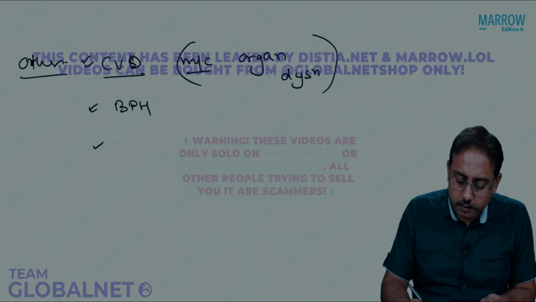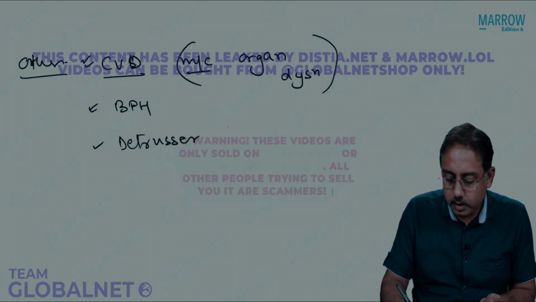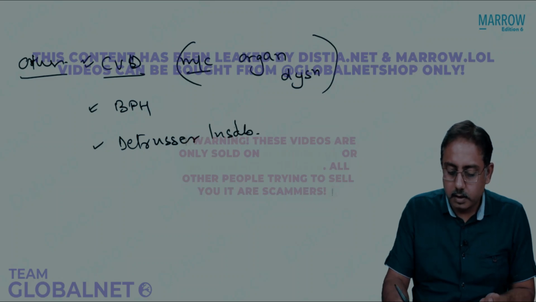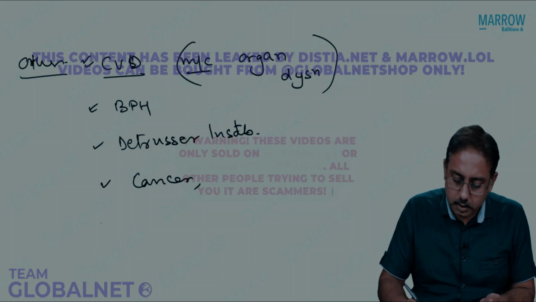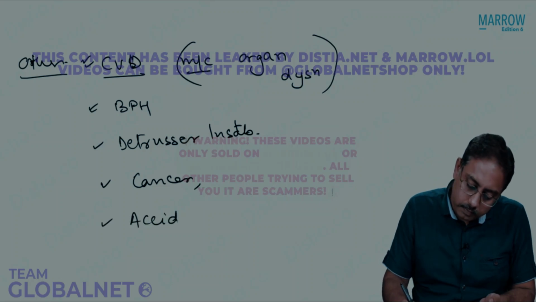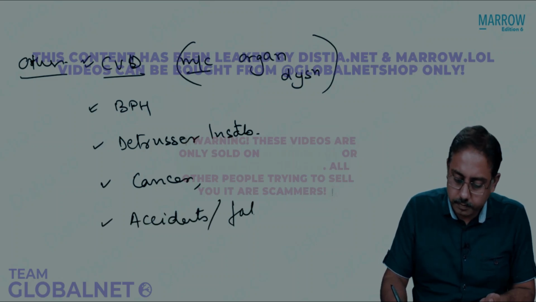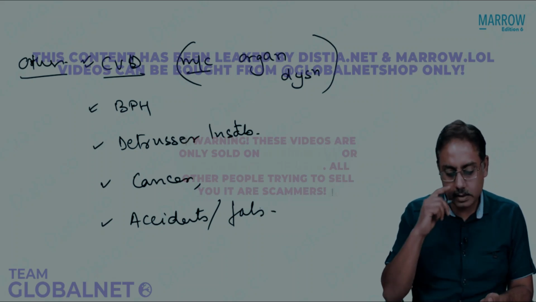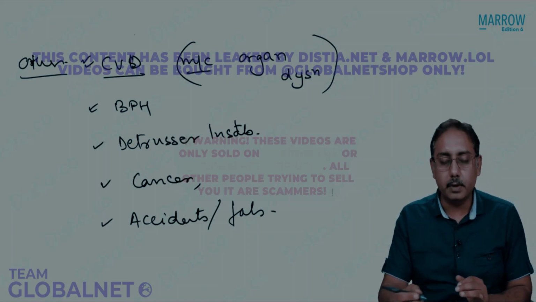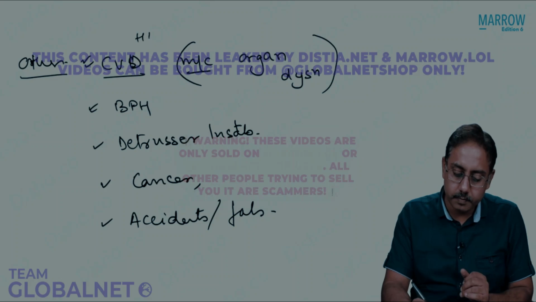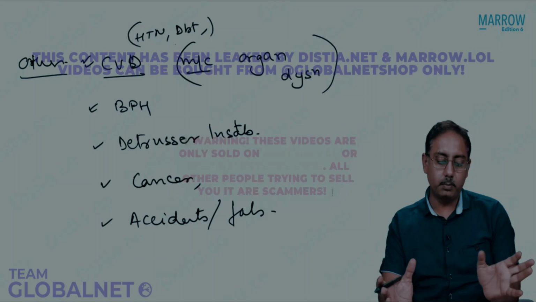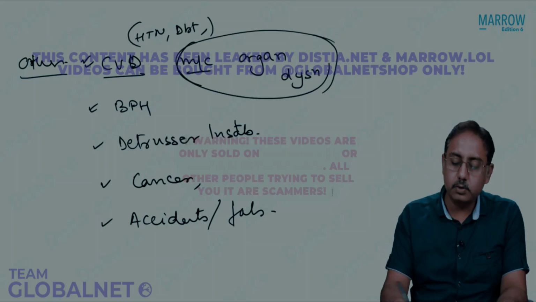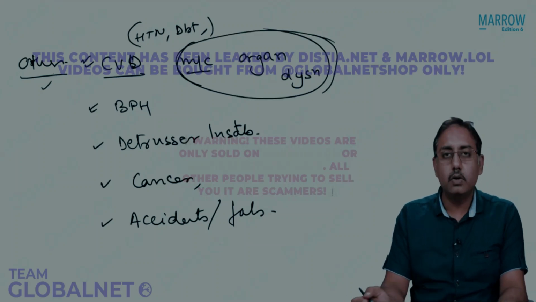We can also have detrusor instability, and again very common causes are cancer, accidents and falls. Cardiovascular disease is the most common. Cardiovascular includes hypertension. So hypertension, diabetes mellitus, metabolic diseases, all these I have grouped together. So they become the most common organ dysfunction in old age.